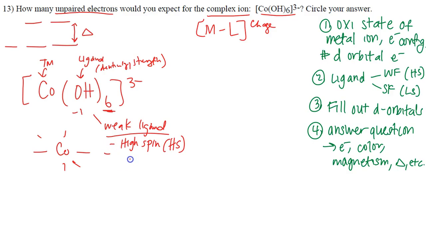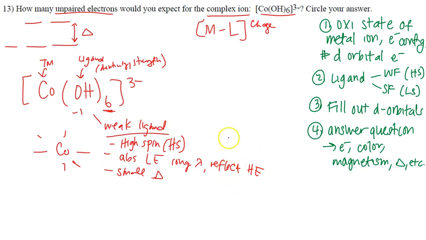It is also going to absorb low energy or long wavelengths. We also know that it has small splitting energy. And if it absorbs low energy, long wavelengths, it's going to reflect high energy light.